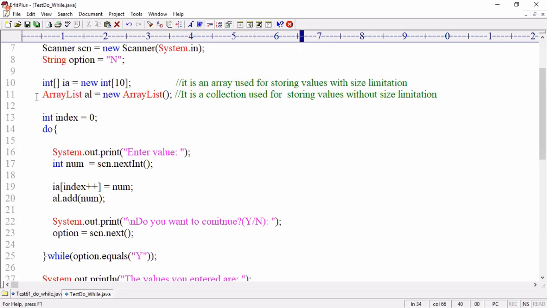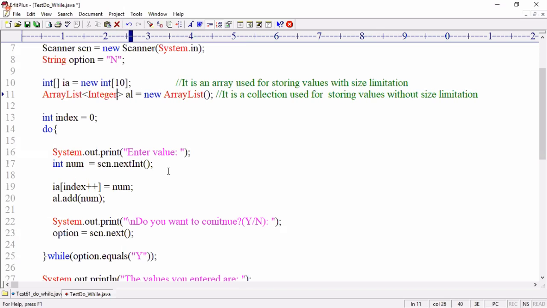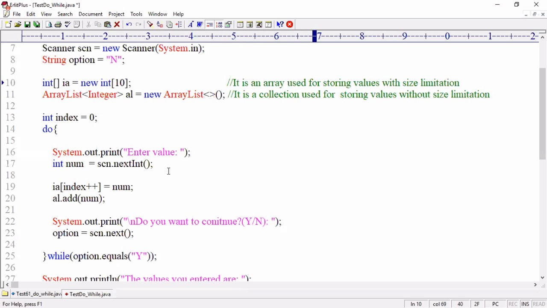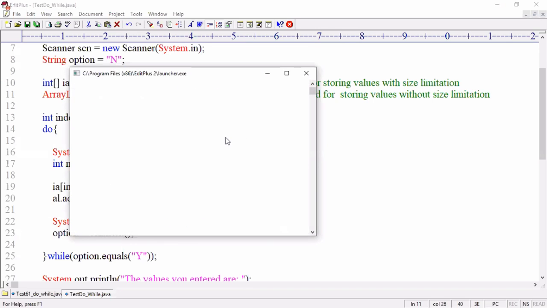What is the meaning of it? You created a list for storing what type of values? Any type of value. You said you can store any type of value, but you want to store only int type of value, right? So you must specify that. I want to store int type. How to write? ArrayList of Integer. ArrayList is a collection which works with only object types, so that's why you have to specify using wrapper classes. ArrayList of Integer. Control 1, look at that. Now there is no compile time error.